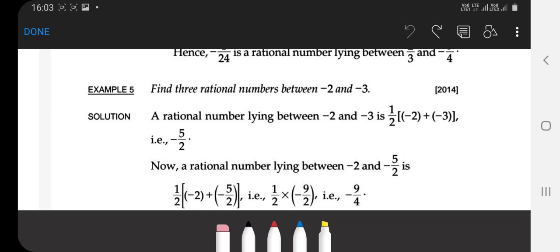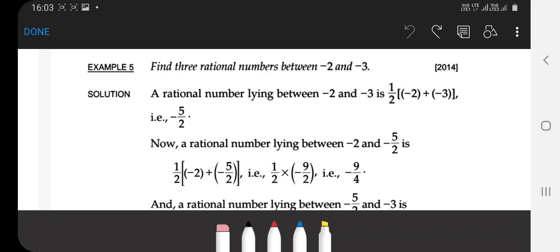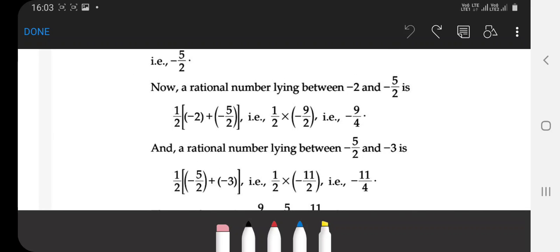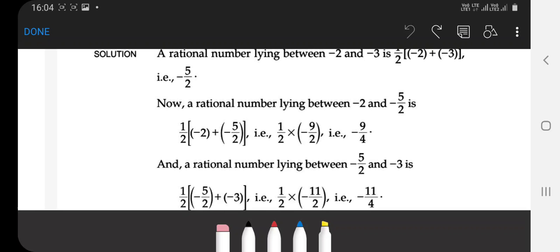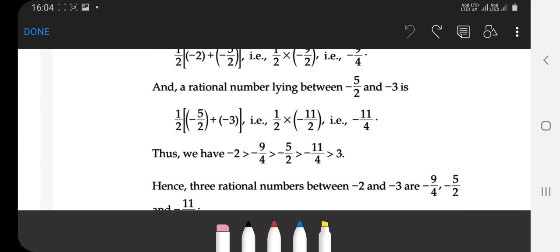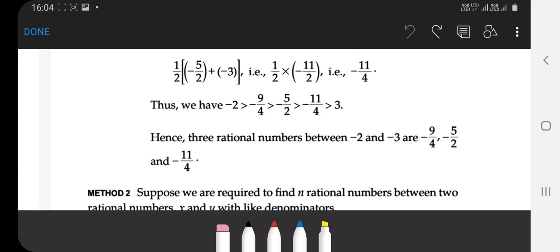Clear that? So in the question, find three rational numbers between minus 2 and minus 3. Firstly, we find the mean of minus 2 and minus 3. Here 1 by 2 into (minus 2 plus minus 3) is equal to minus 5 by 2. In the second step, you find the mean of minus 2 and minus 5 by 2, so you get minus 9 by 4. In the third step, you find the mean of minus 5 by 2 and minus 3. You will find the third rational number, and similarly you will find more and more rational numbers.